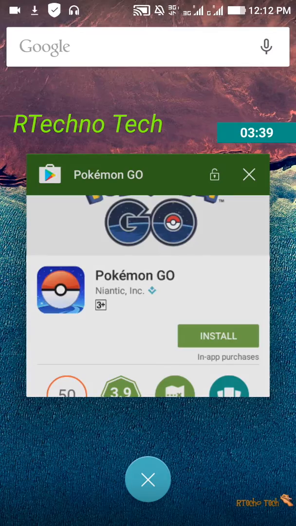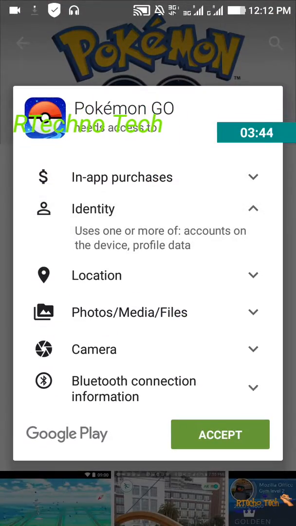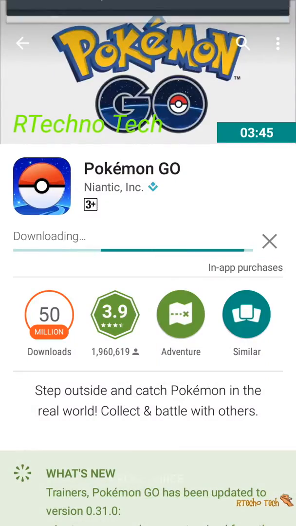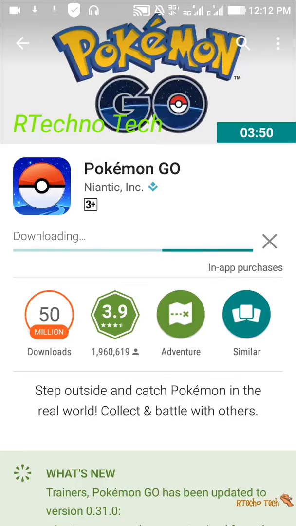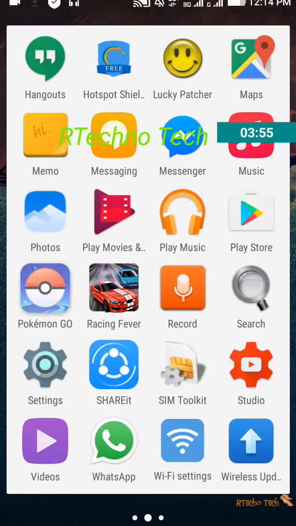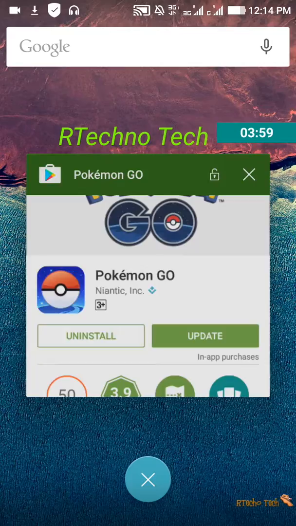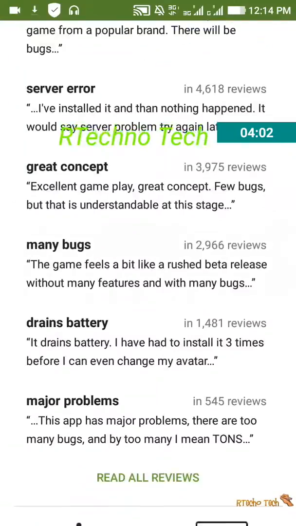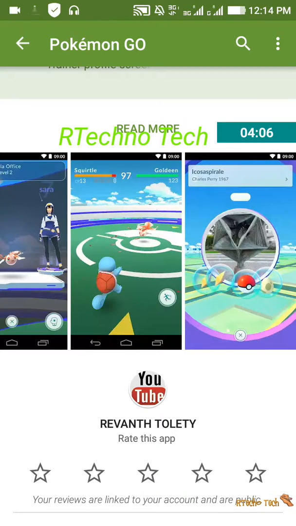Now you just go here and click install, accept, and the downloading process will start. Now I have installed the Pokemon Go app here, as you can see. I'll just uninstall and update. So guys, like this you can install it with the help of Hotspot Shield.